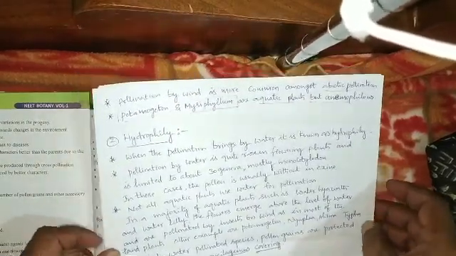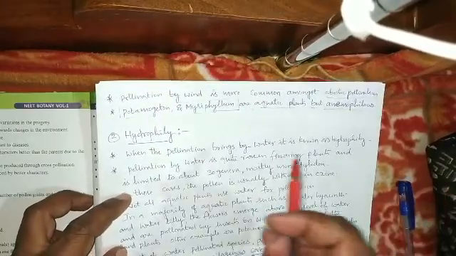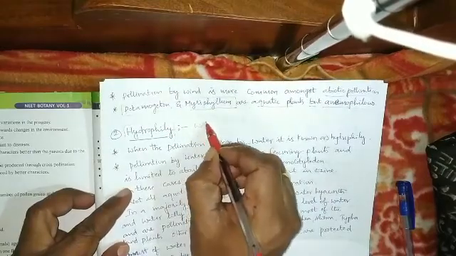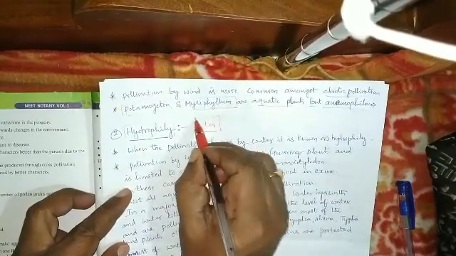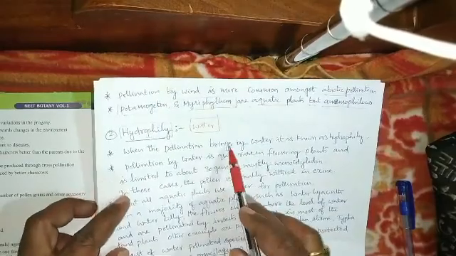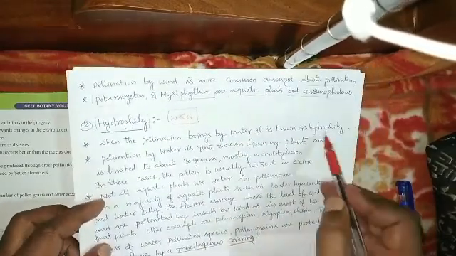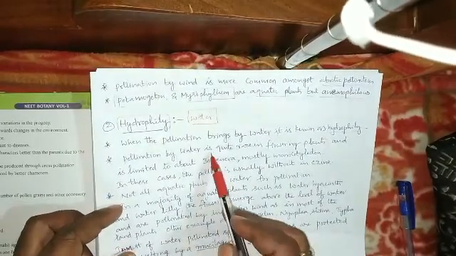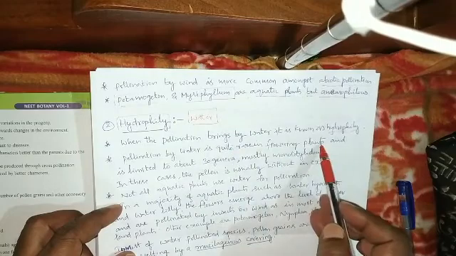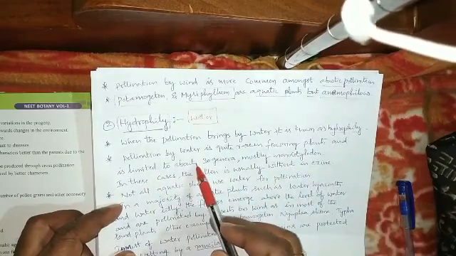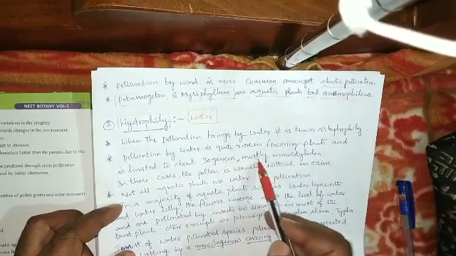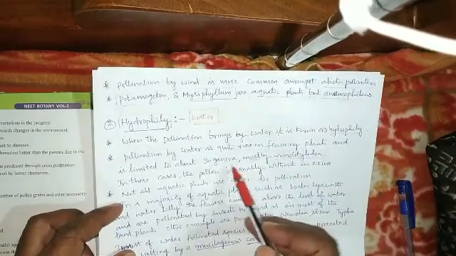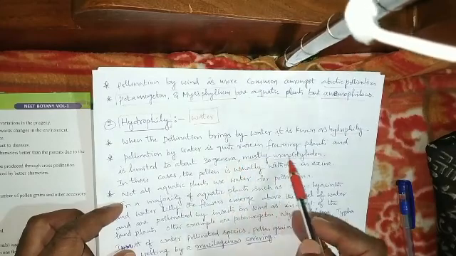So the next type of pollination is hydrophily. Hydrophily means pollination by water. When the pollination is brought by water, it is called hydrophily. Pollination by water is quite rare in flowering plants and is limited to about 30 genera, mostly in monocotyledons.